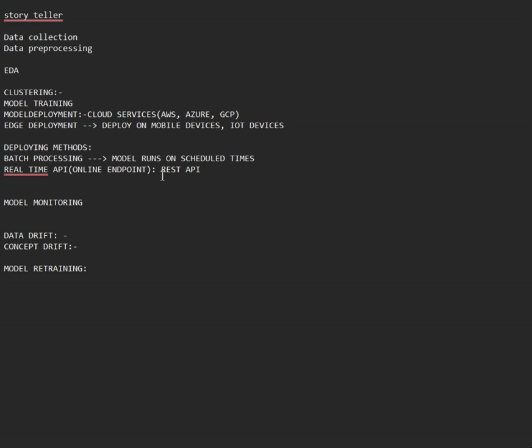There are different approaches here also. One is scheduled retraining, where you retrain your model at fixed intervals. Then there is continuous learning, where you use streaming data to update the model incrementally. And the third is A/B testing. If you know basic machine learning or statistics, you have studied A/B testing, where we compare different versions to find the best model.